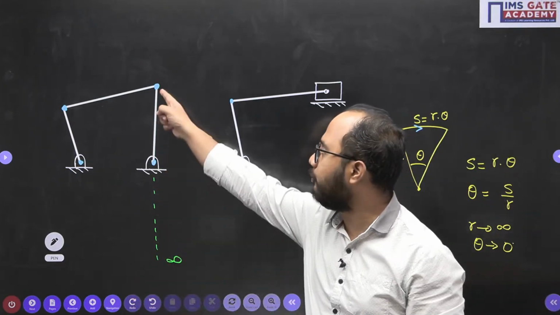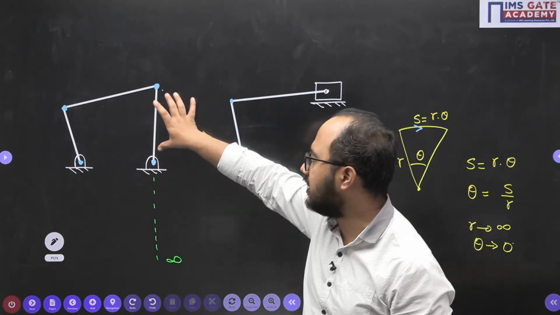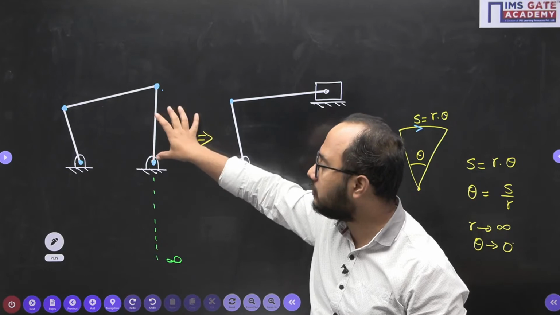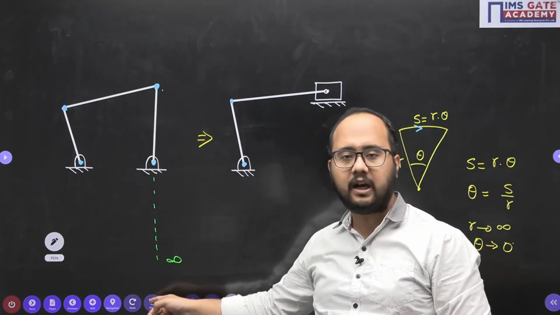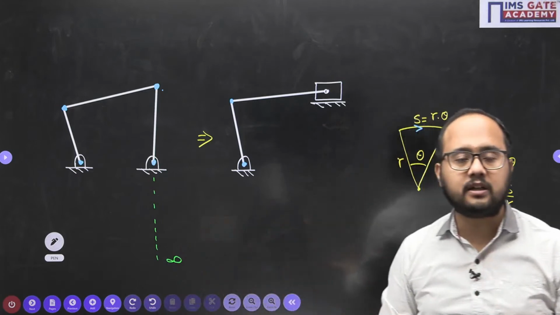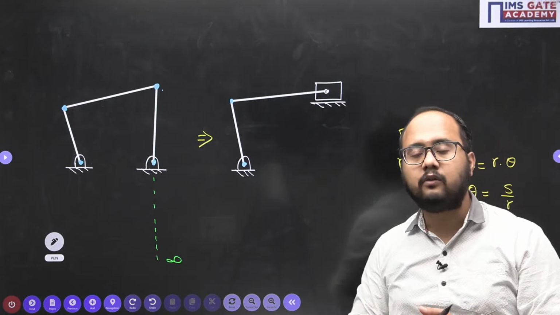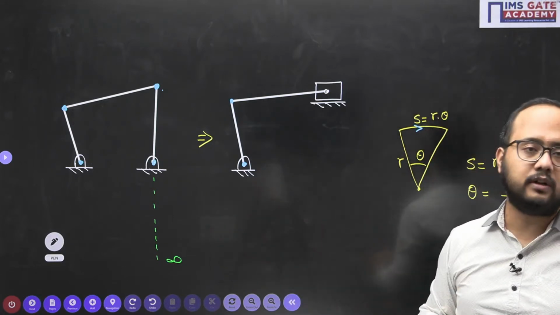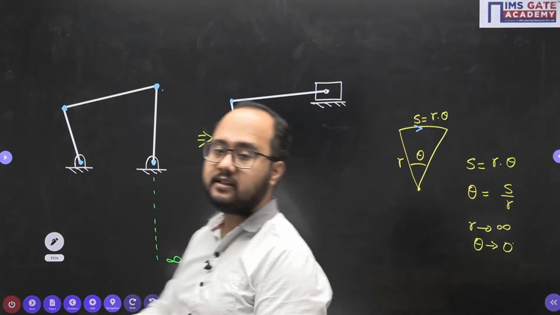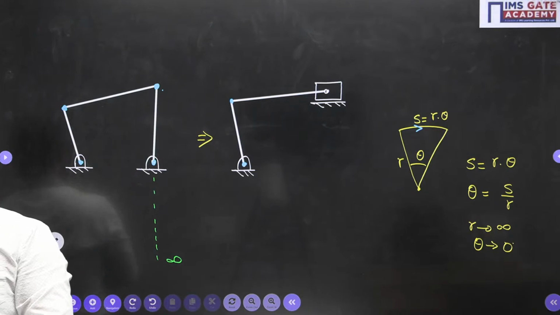Now this point, which is rotating initially with respect to this point, so that was the radius of rotation. Now the radius of rotation becomes infinite because now this turning pair is at infinity. So once the radius of rotation becomes infinite, there will not be any rotation kind of thing. You will see a straight line motion. Right? That is the concept you need to understand. I hope this point is clear to everyone. Right? So that concept I will be using in this particular problem.